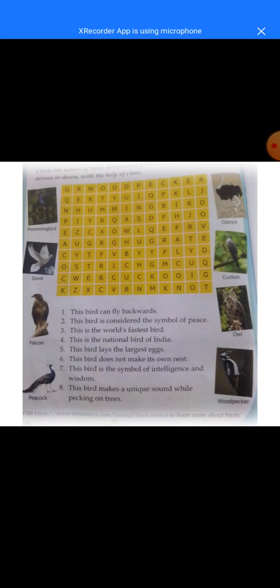Now, question number 7. This bird is the symbol of intelligence and wisdom. Now, which bird is the symbol of intelligence and wisdom? Yes, owl is this. Owl is the bird which is the symbol of intelligence and wisdom. Now, question number 8. This bird makes a unique sound while pecking on the trees. Now, which bird makes the unique sound while pecking on trees? The woodpecker. So, the woodpecker makes a unique sound while pecking on the trees.